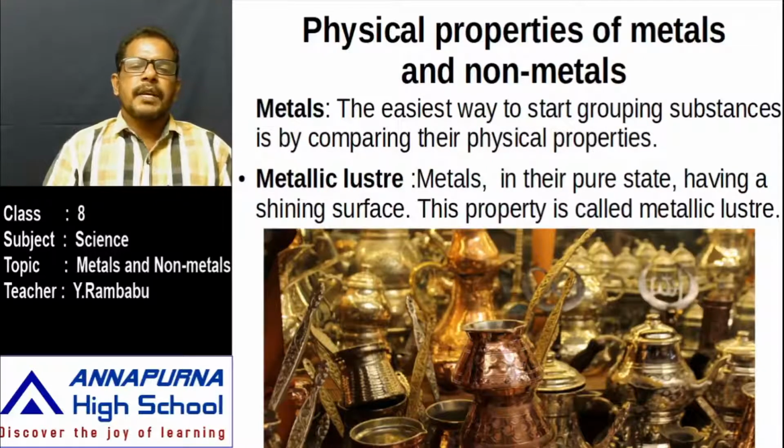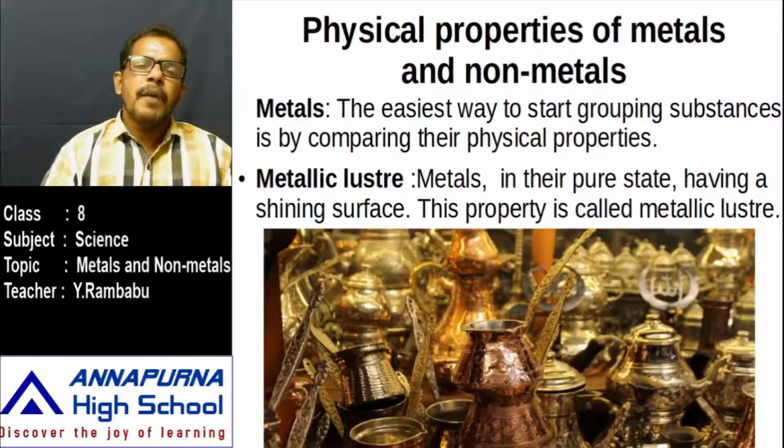That means they appear as glowing. This property is called as what? Metallic luster. In their pure state means generally all these metals are not available in pure native state in the earth's crust. They are available in the form of minerals or ores.